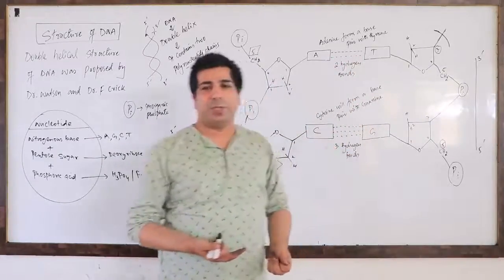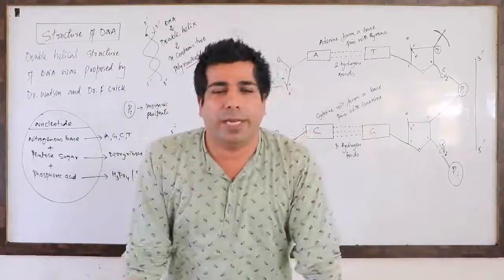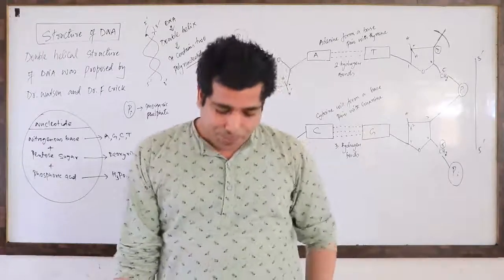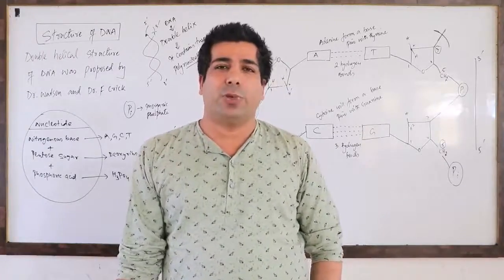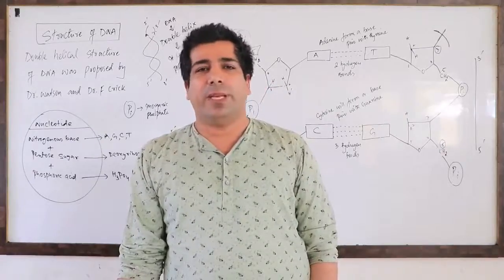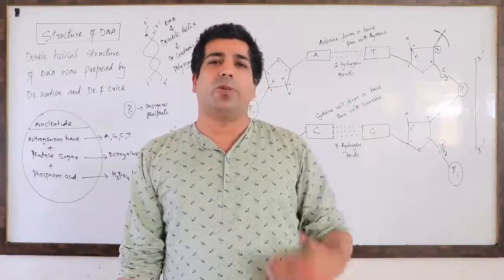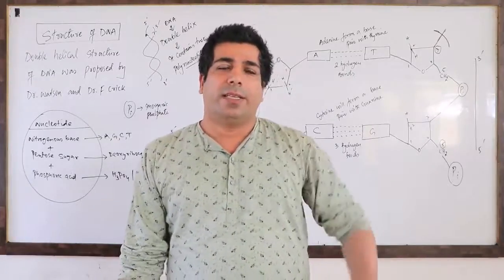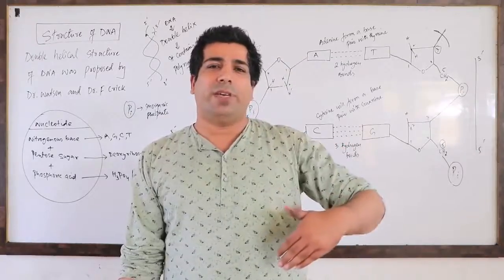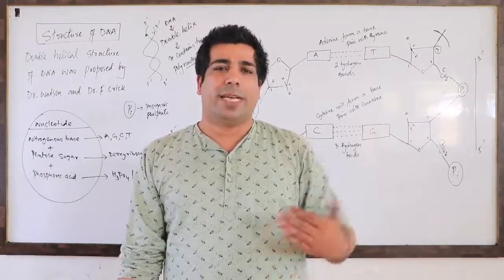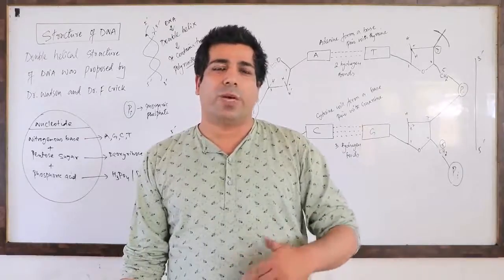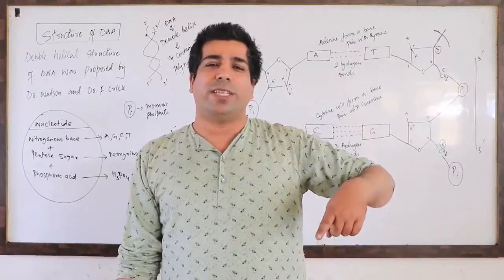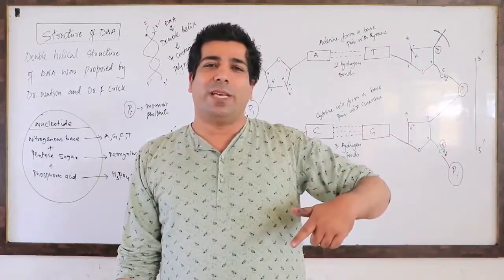This structure of DNA was proposed by Watson and Crick. They said that DNA has a double helix structure stabilized by hydrogen bonds. Adenine base pairs with thymine and cytosine base pairs with guanine. We will also discuss Chargaff's rule: the ratio of adenine to thymine is always 1:1 in DNA, and cytosine to guanine is also 1:1, because adenine always pairs with thymine and cytosine always pairs with guanine.